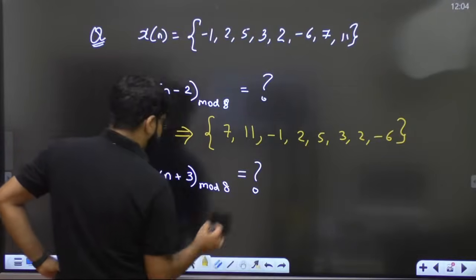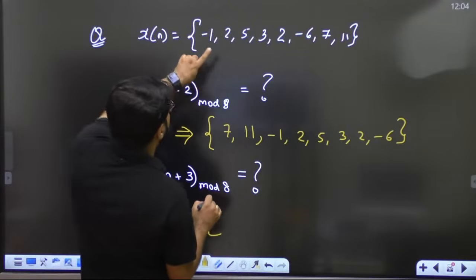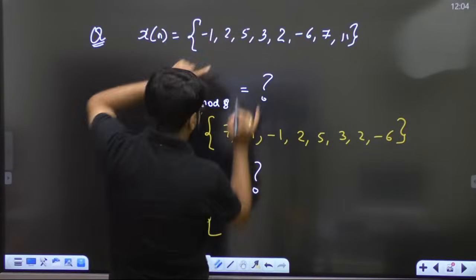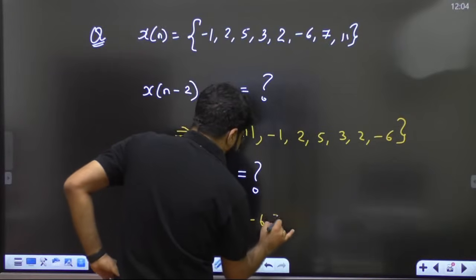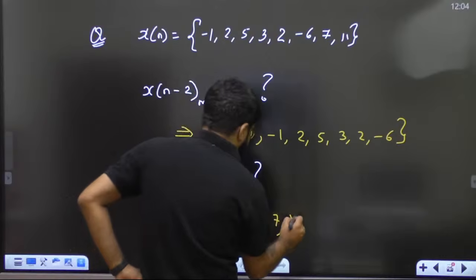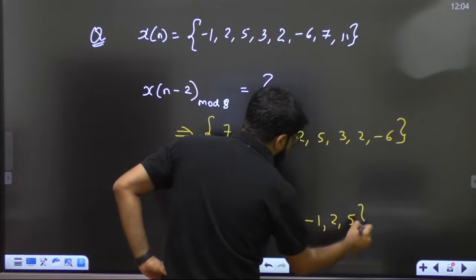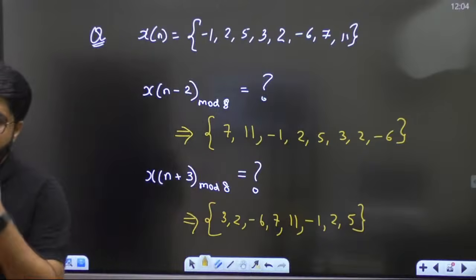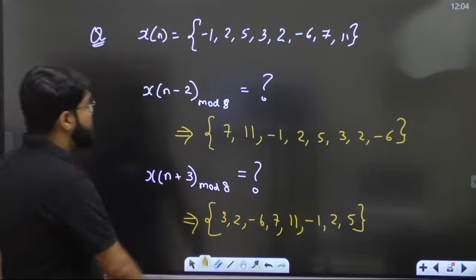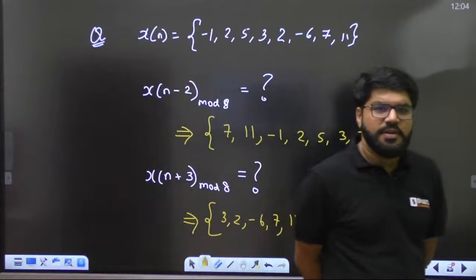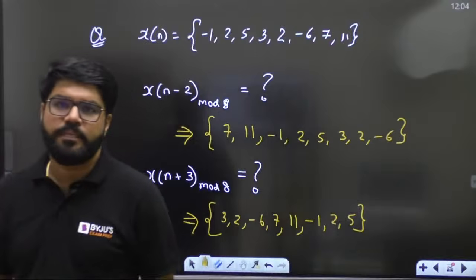So let's write the answer. My answer will be minus 1, 2, 5, which will go later. We'll start from here: 3, 2, minus 6 and 7 and 11, and then minus 1, 2 and 5 in the same sequence. That is what is known as the left shift. So this is circular right shift and circular left shift.